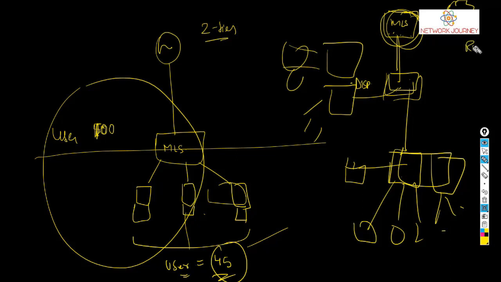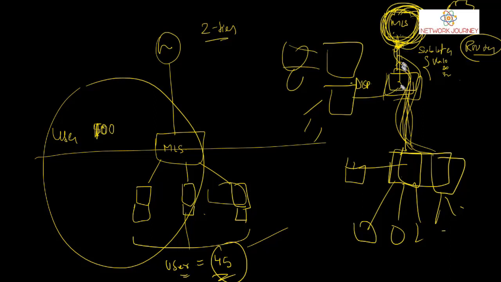But then what are you going to do with the router? You can do one more thing. Let's say you keep your router here as it is. You make use of the sub-interface configuration, where you can have multiple VLANs like VLAN 10, 20, 30, 40, and all the other switches have their gateway on this. So you don't have to keep the router separated out of this.